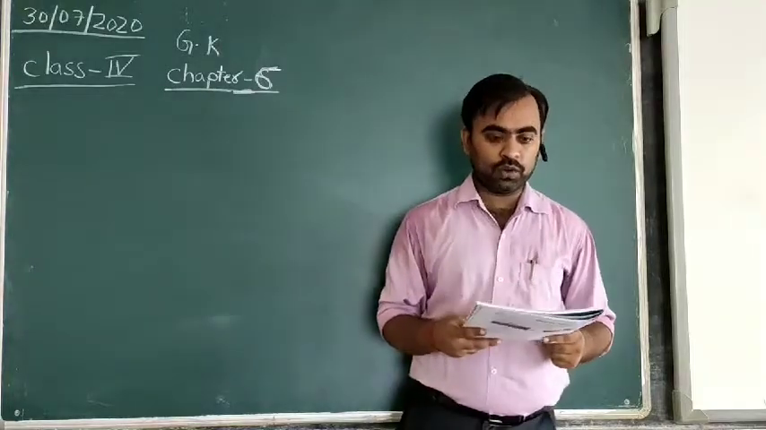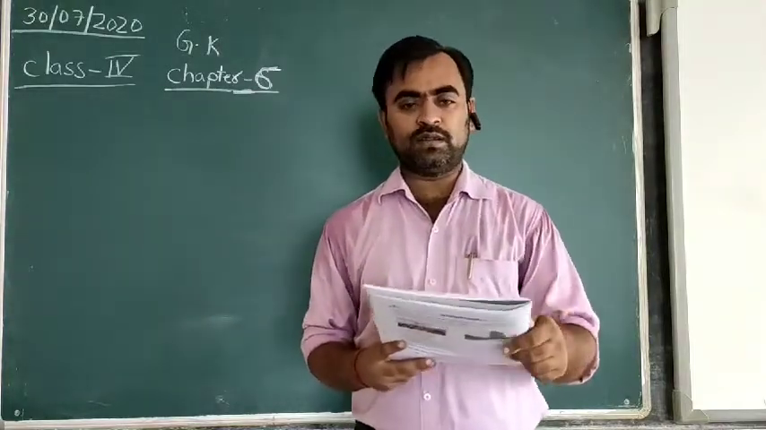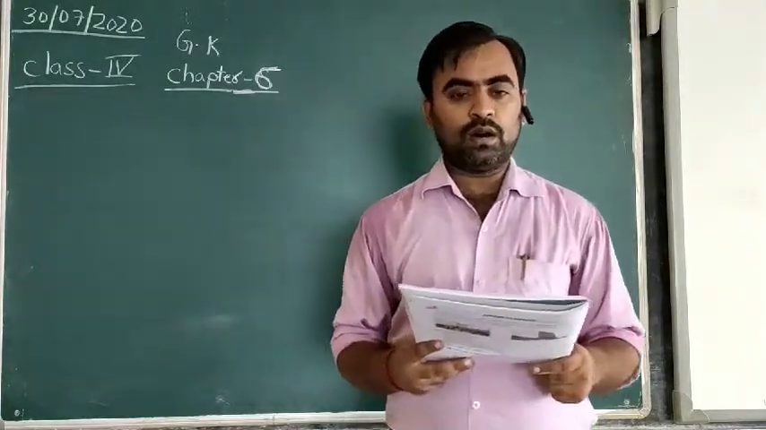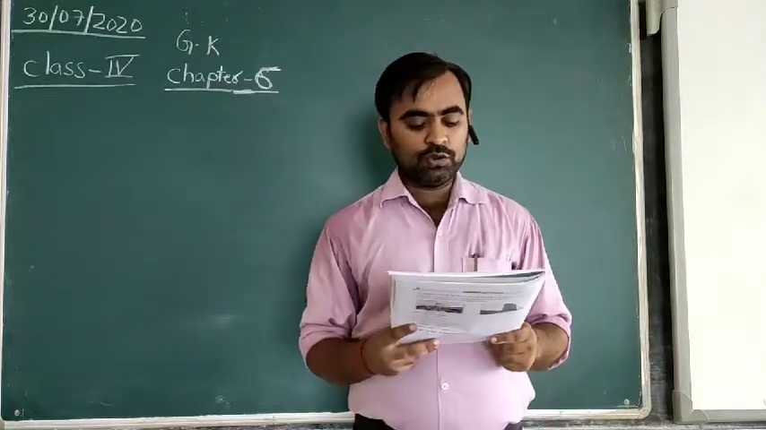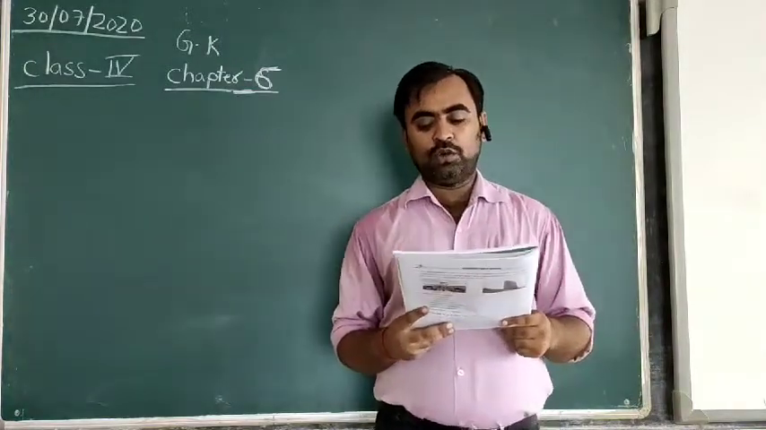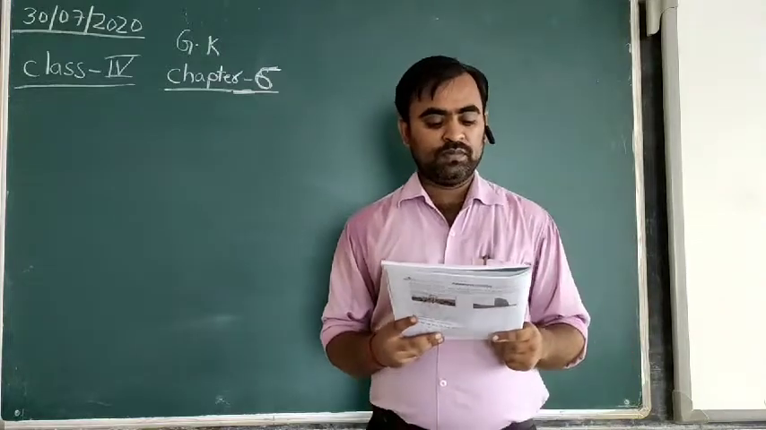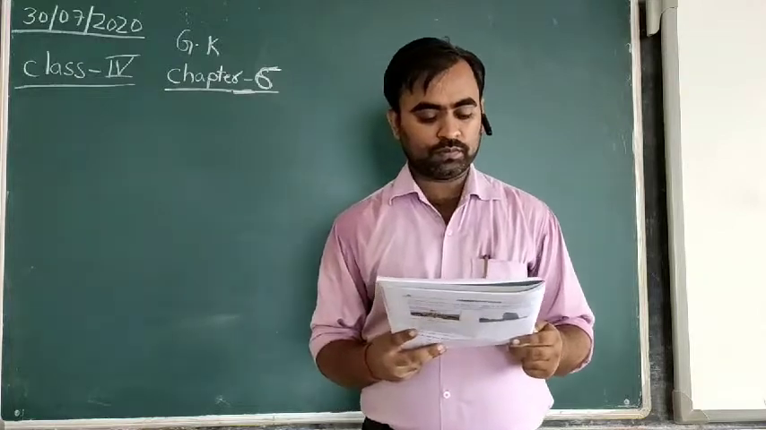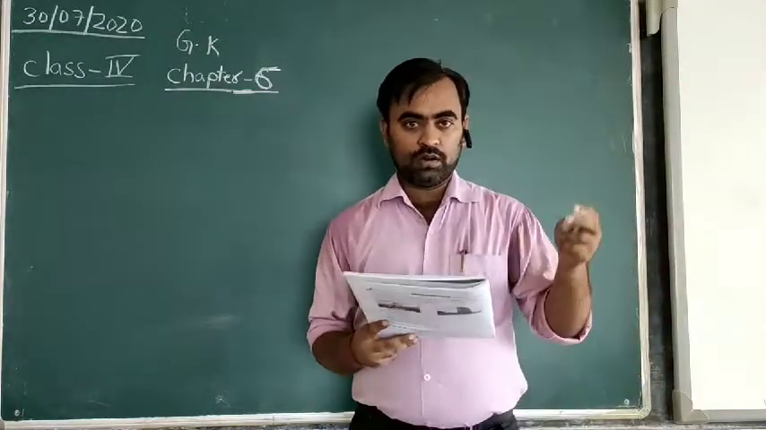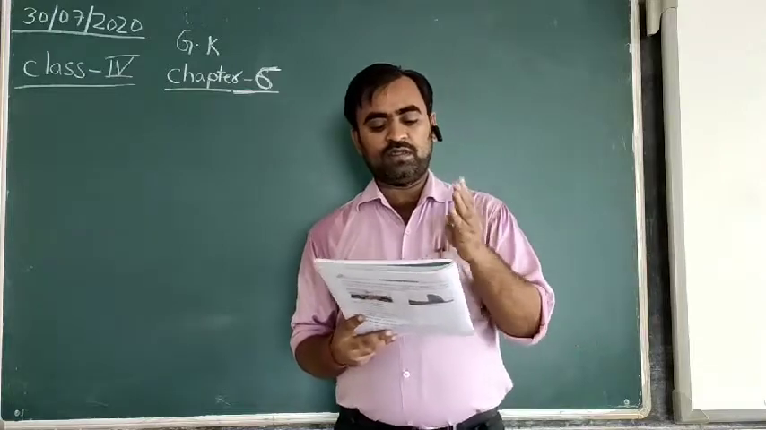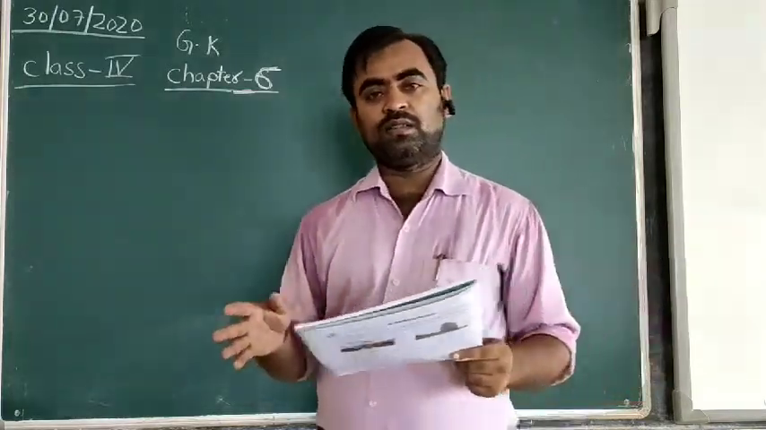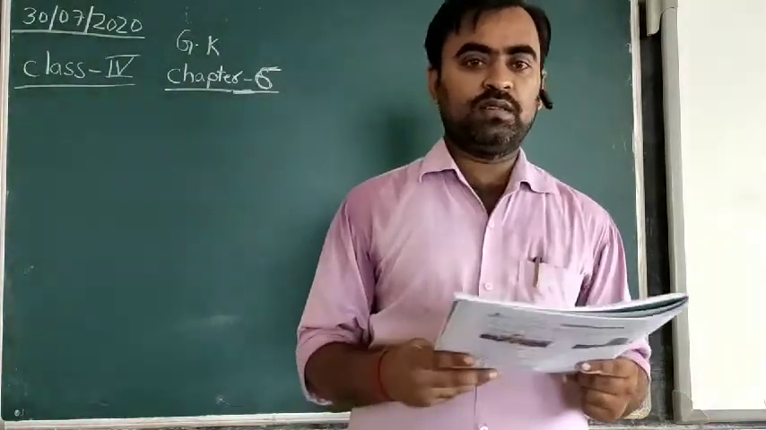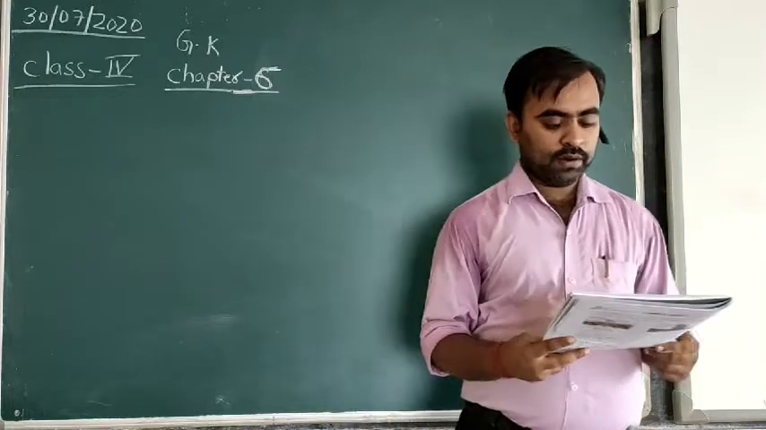I hope that you know the names of all the 8 different planets. I will tell you once more, in order: Mercury, Venus, Earth, Mars, Jupiter, Saturn, Uranus, and the last one is Neptune.